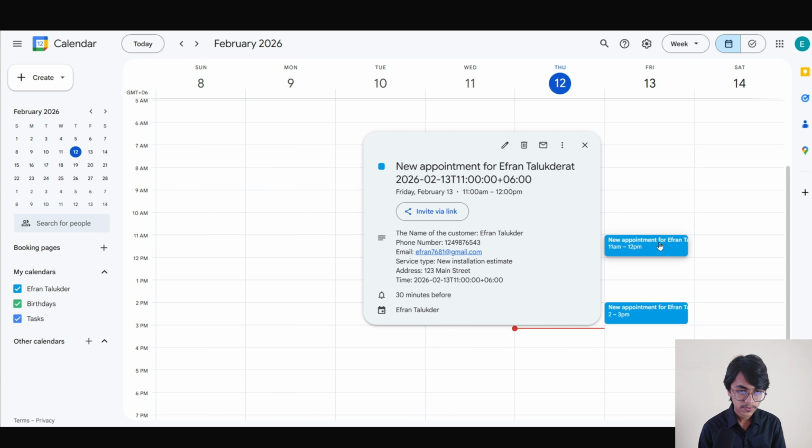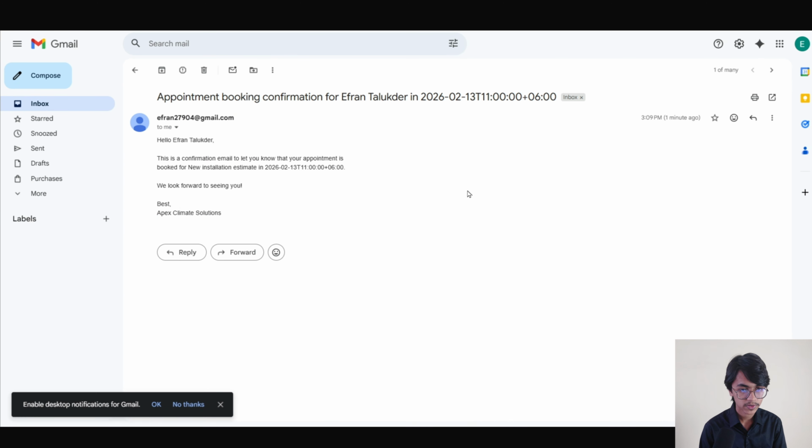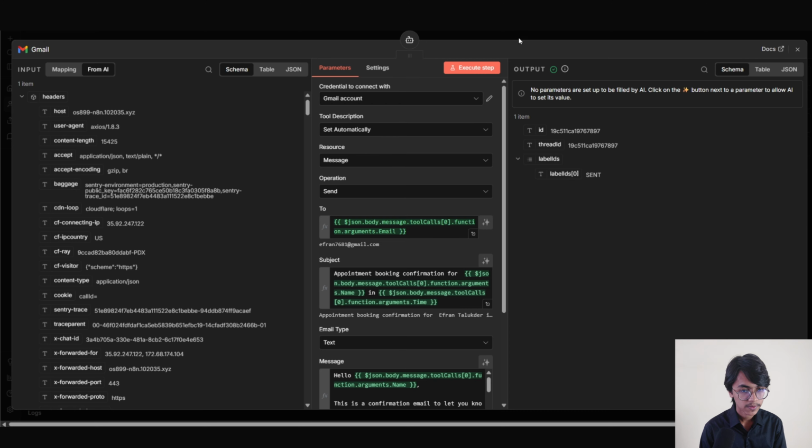Here you can see it has successfully booked the appointment, but we have a problem here after my name. We have to fix it, and we should also get a confirmation email into our inbox. Here you can see we have got our confirmation email. You can customize it according to your business. Now we are going to go back to n8n and fix our problem.